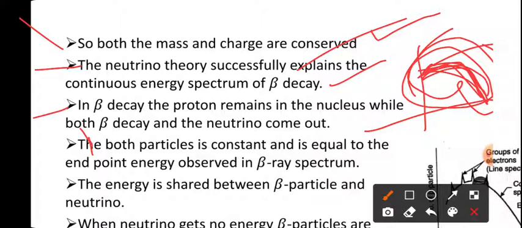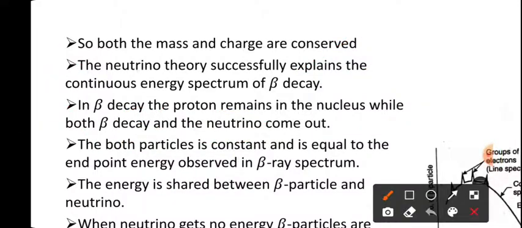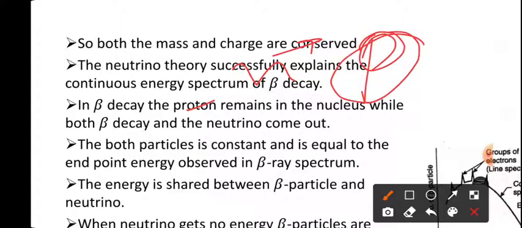Next, in beta decay, the proton remains in the nucleus while both the beta particle and a neutrino come outside. So when a neutron is converted into a proton, the proton is present inside the nucleus only, it cannot be emitted, but what can come out is the beta particle and the neutrino.